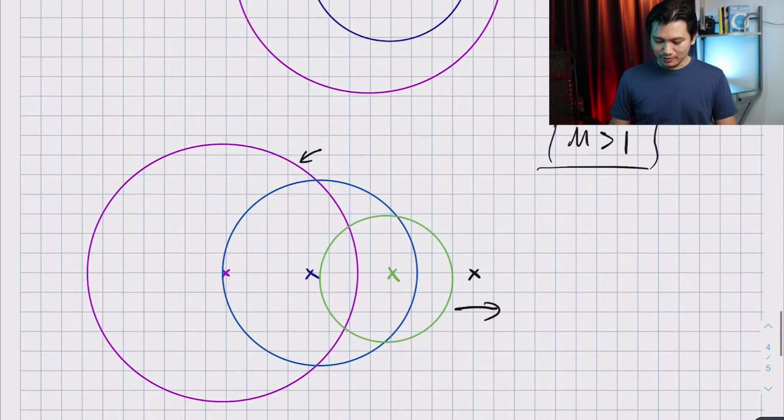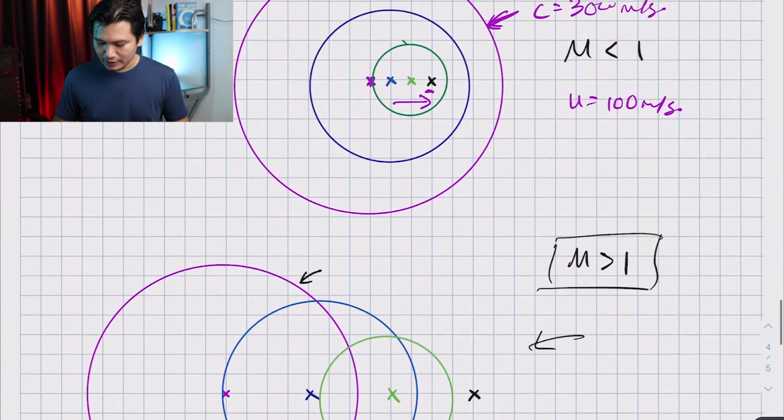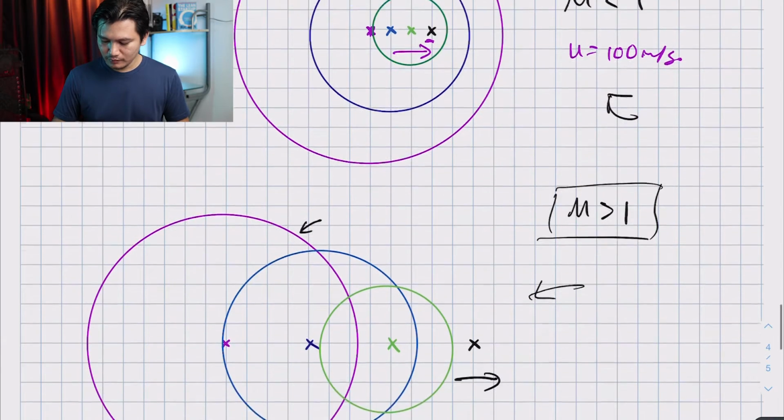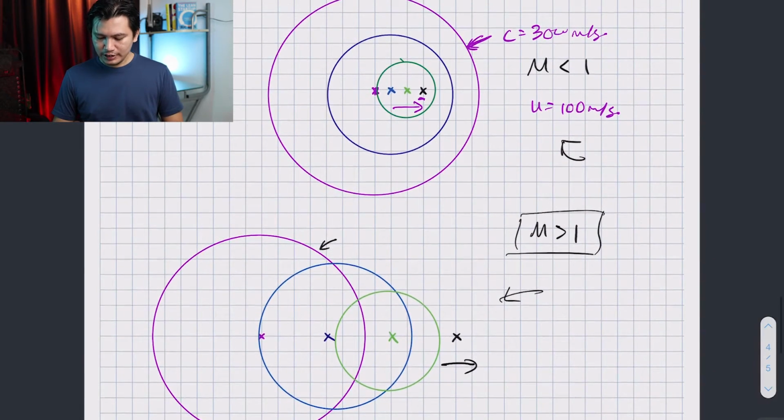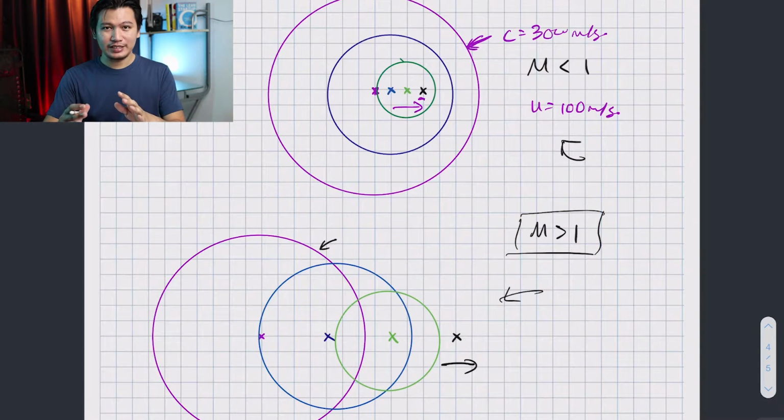And what's the difference between Mach greater than 1? What's the difference between this figure and this figure? Now you'll see that when I move a lot faster, the sound is not catching up to me. As a result, if I go past you, you would see me, but you never hear the sound yet. After a while you will hear it once the sound wave catches up.